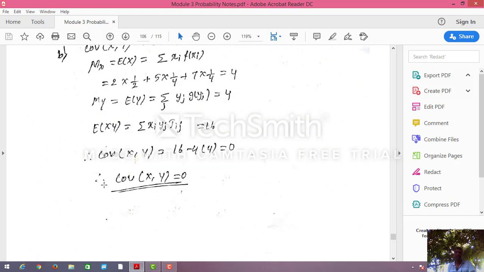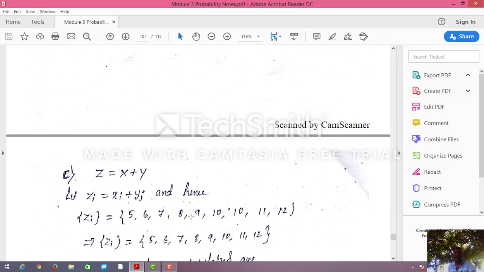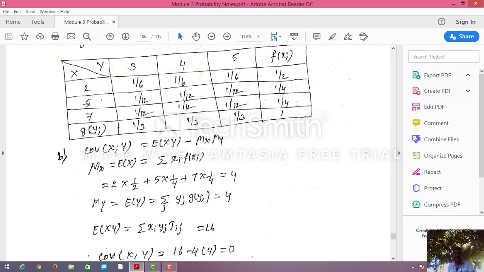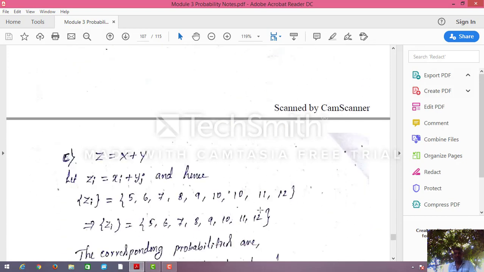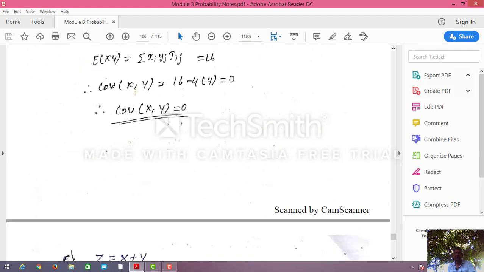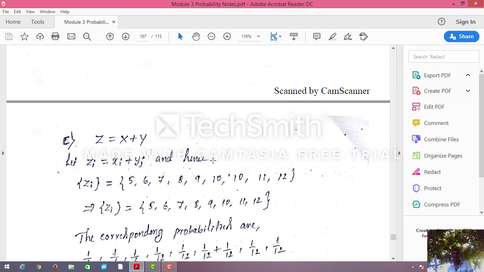Okay, so see how I am getting these: 5, 6, 7, 8, 9, 10. Next, again, I add 7 plus 3 is 10. Already 10; 5 plus 5 is 10, we got it. Here 7 plus 3 also gives 10. Next, 7 plus 4 is 11. 7 plus 5 is 12. So how many numbers are repeating here? Two numbers are repeating: 10 is repeated two times. But I have to write it only once. So that's why 5, 6, 7, 8, 9, 10, 11, 12.